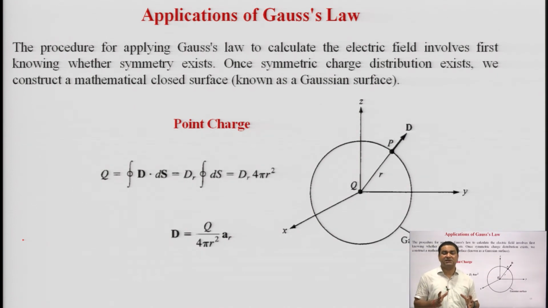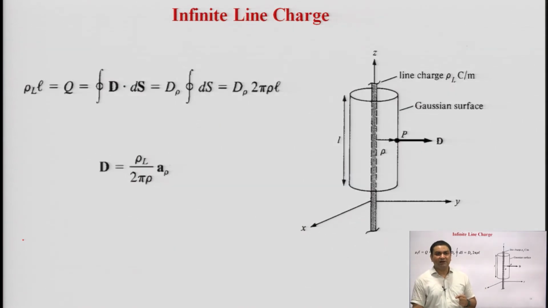Once symmetric charge distribution exists, we construct a mathematical closed surface known as the Gaussian surface. What is a Gaussian surface? You can understand the Gaussian surface for different cases, and this Gaussian surface is different for point charges, for line charges, for surface charges, and for volume charges. It is in the form of a point, a line, a surface, and a volume.